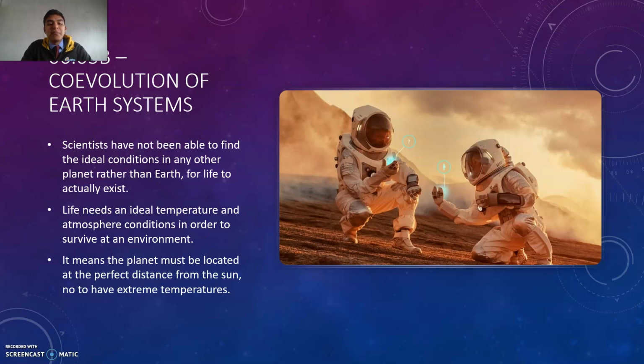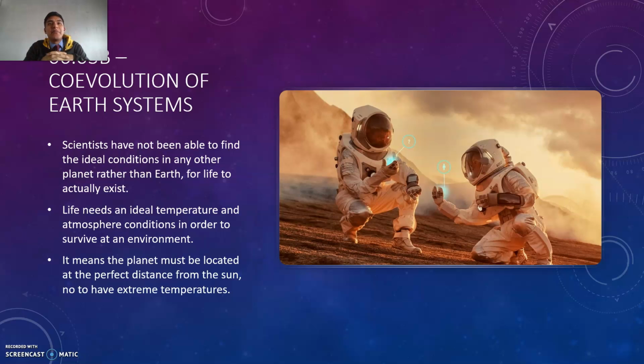Life needs an ideal temperature and atmosphere conditions in order to survive in an environment. So, it means that the planet must be located at the perfect distance from the sun and not have extreme temperatures. So that is why our planet is so unique in our universe, let's say. Because first, it is perfectly located at a distance from the sun so that the temperatures are not way too cold or way too hot for life to exist.